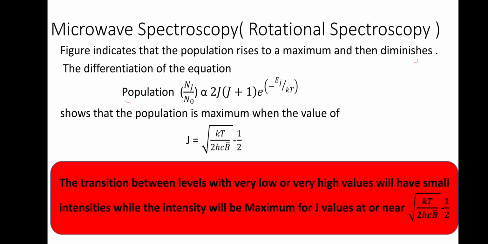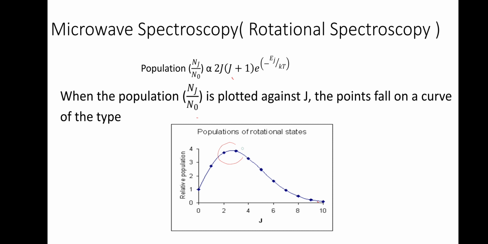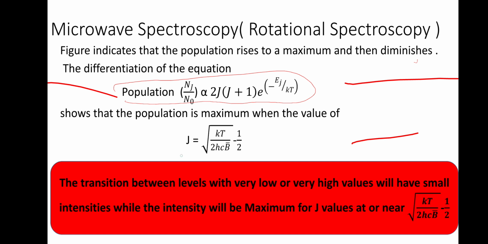Why we do differentiation is we want to calculate this maxima. So we do dy by dx, which is only differentiation. So when we differentiate it, what we get is J will be equal to square root of kT divided by 2hcB bar, minus half.